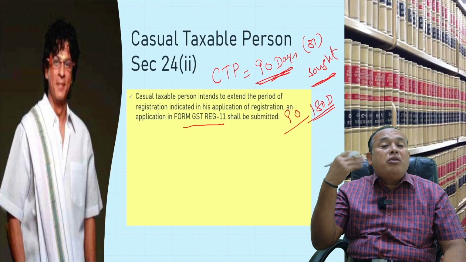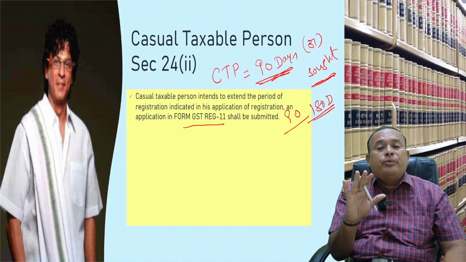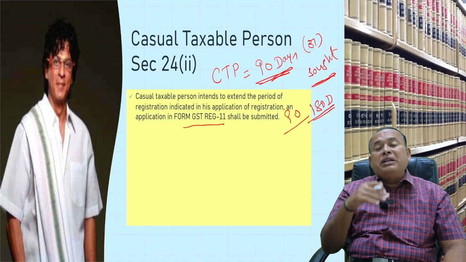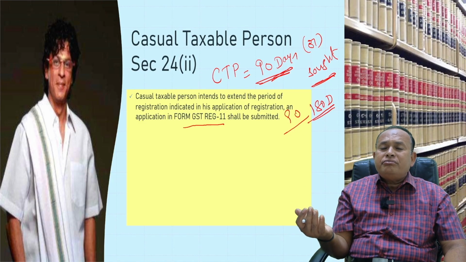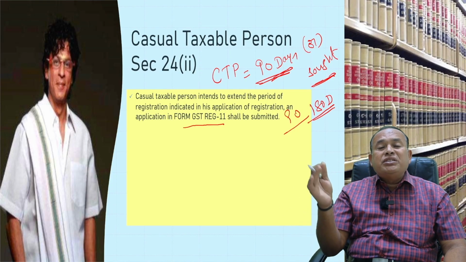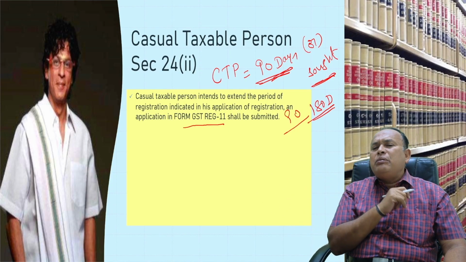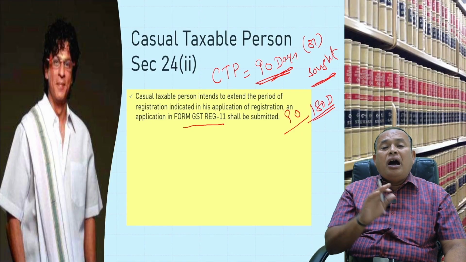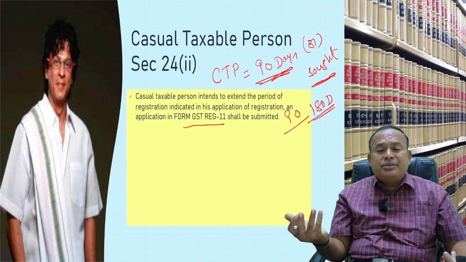If you want to extend it further, a second time is not possible. Only once is it possible to extend. So 90 days is the normal period, or by further extending, 90 more days. These periods are limited to the period for which you sought registration. Among the two, whichever is earlier, only till that time are you allowed to have a valid registration. After that, the registration will expire.